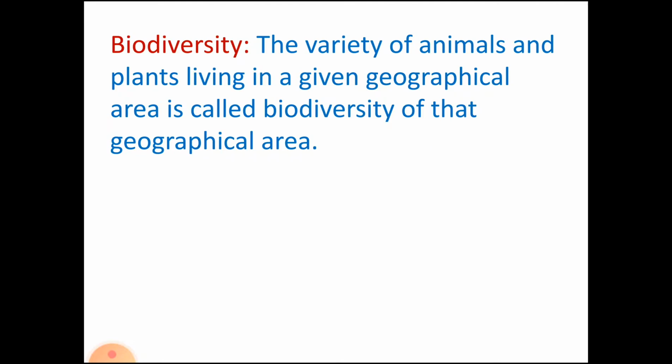Biodiversity. Now, bio means living. So, let us see the diversity in the living organisms. The variety of animals and plants living in a given geographical area is called the biodiversity of that geographical area.